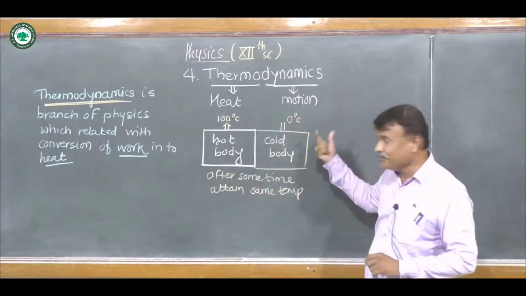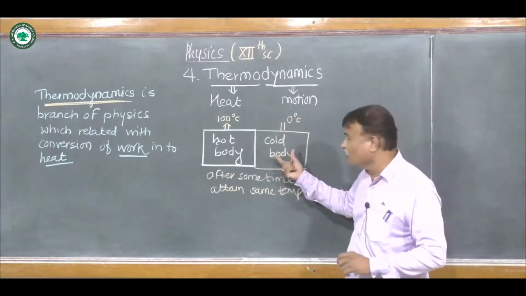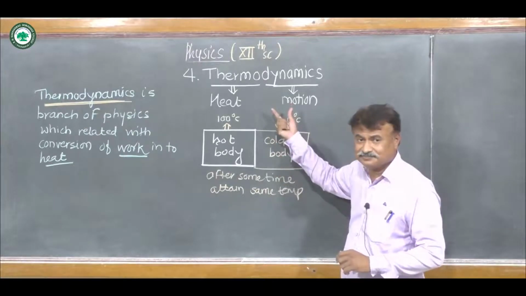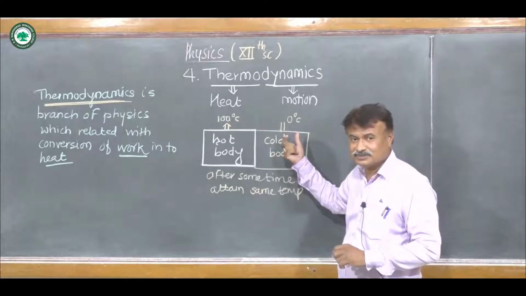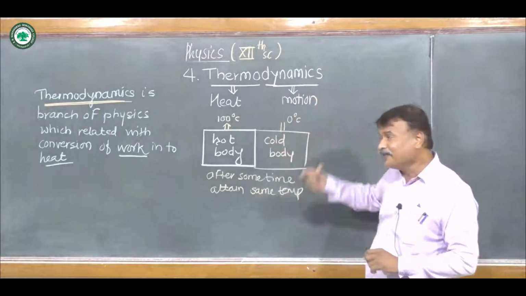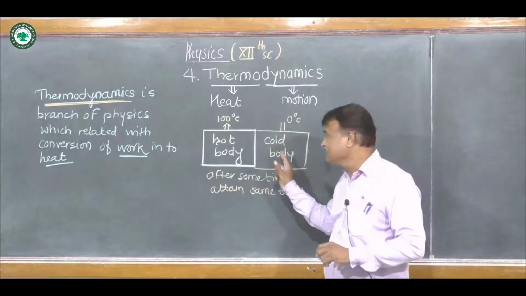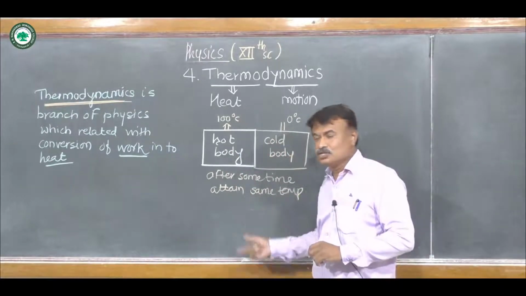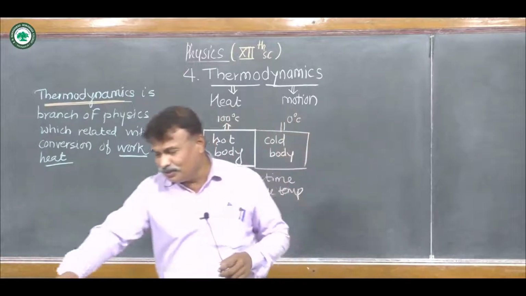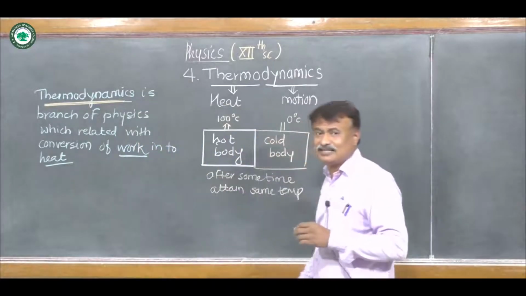At the same time, the temperature of the cold body increases and it gains energy. And after some time, what happened? Both bodies attain the same temperature. So according to this example, we can say that heat is thermal energy.